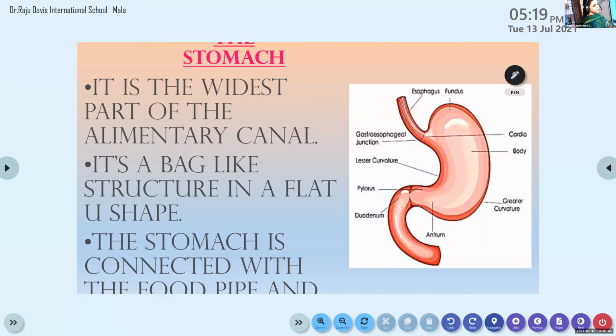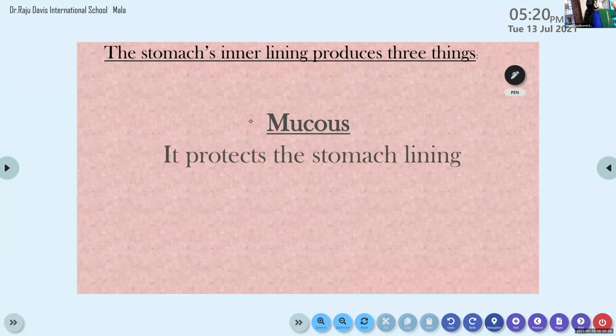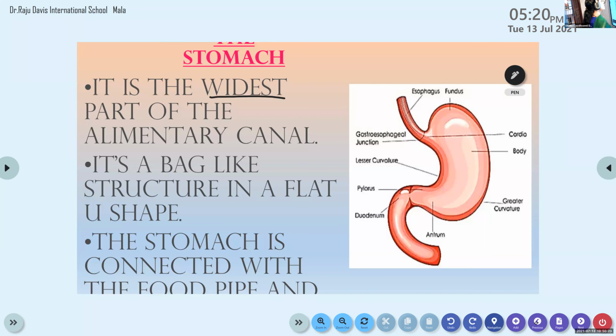What do you mean by stomach? The stomach is the widest part of the alimentary canal. We know that the alimentary canal is an unbroken canal that is a part of our digestive system. It is divided into different compartments, starting from the mouth or buccal cavity, food pipe or esophagus, stomach, small intestine, large intestine, and finally the anus. Out of all these parts, the stomach is the widest part.